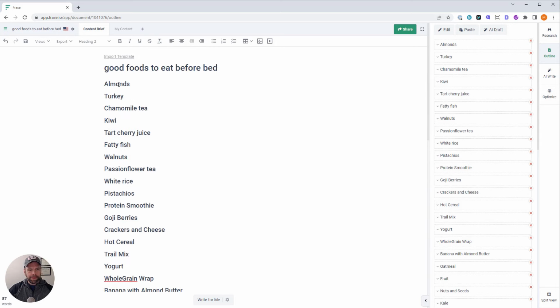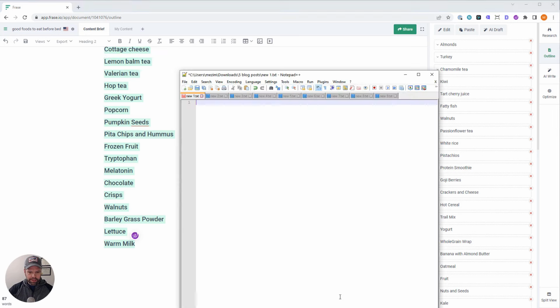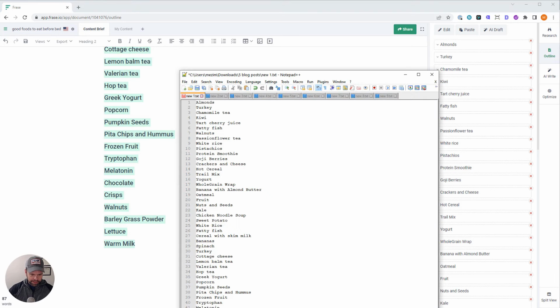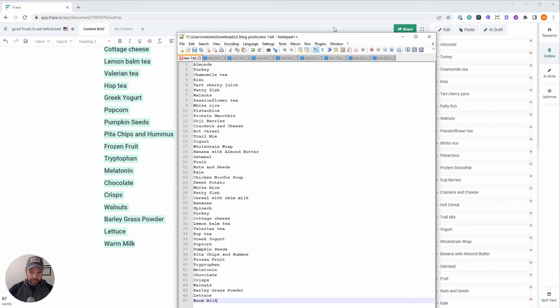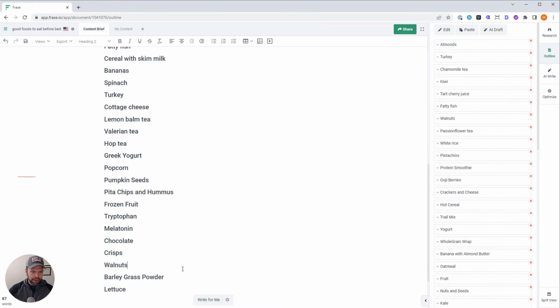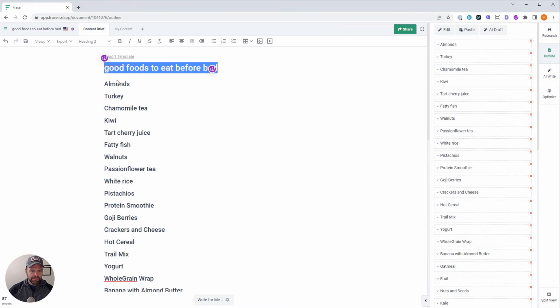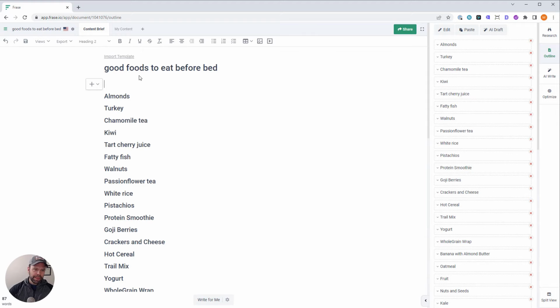Awesome, okay. I don't know how many this is. I guess I could paste it into here and see. This is 47. Okay, so this is 47 foods to eat before bed. All right, so we have our list. This is the benefit of having a very competitive search query. You can go out to the SERP and get a bunch of H2s that you want to write about. That's the first step. Now the second step is to fix up our title.